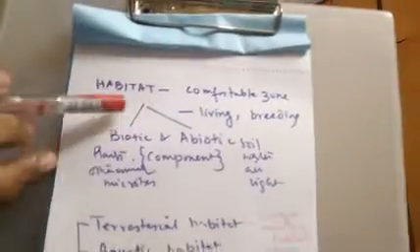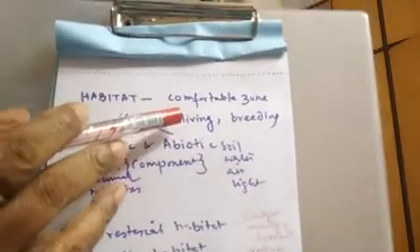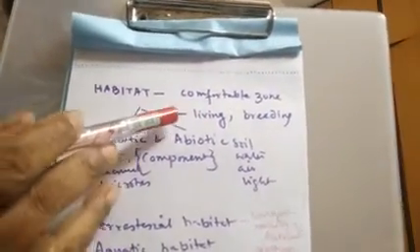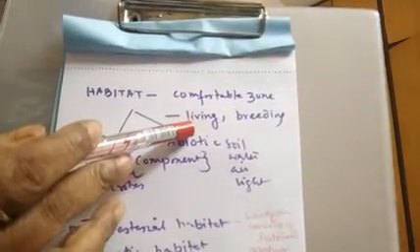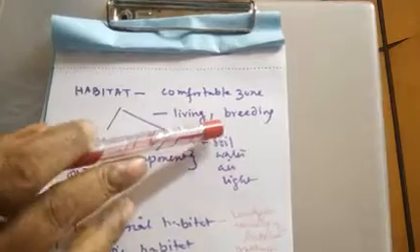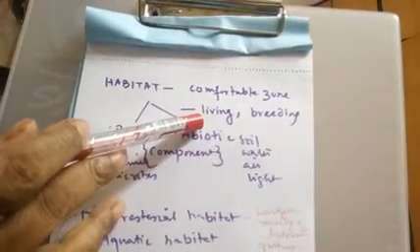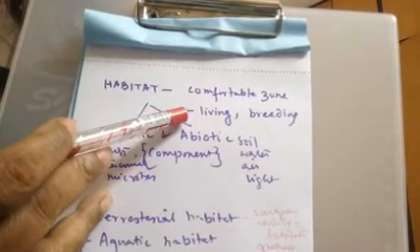So see, what is habitat? Habitat actually is a home. Now you know you are most comfortable in your home. Clear? So the place where an organism feels most comfortable for its living and most comfortable for its breeding, just like your home, is called its habitat. So every organism has its own habitat.